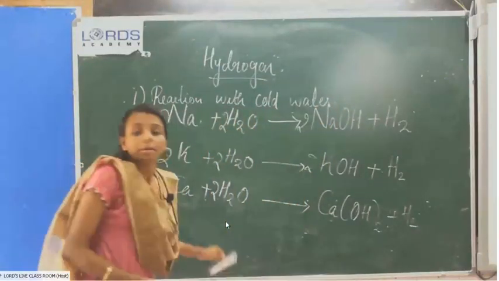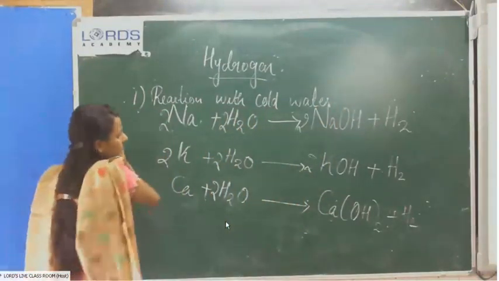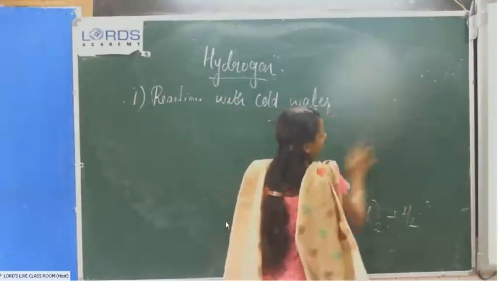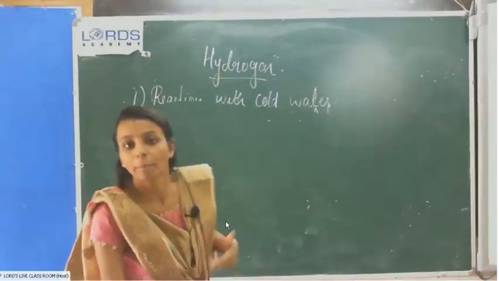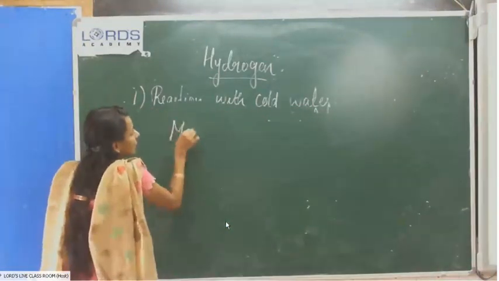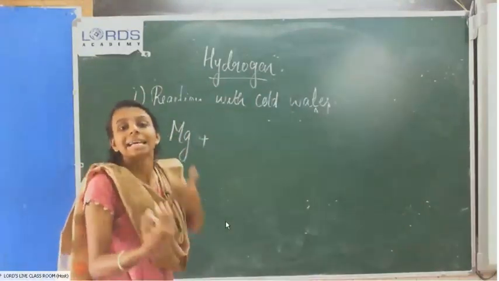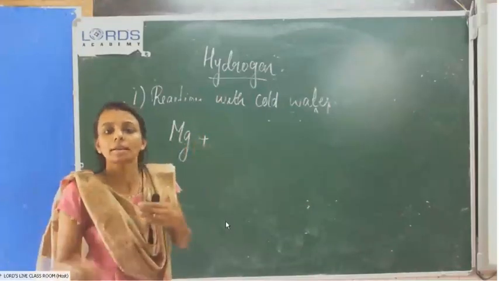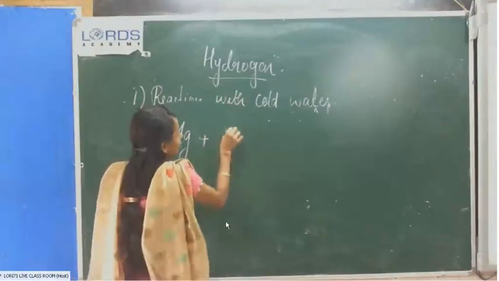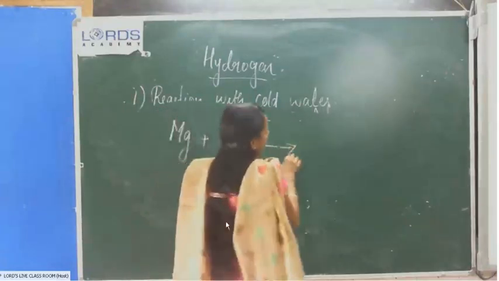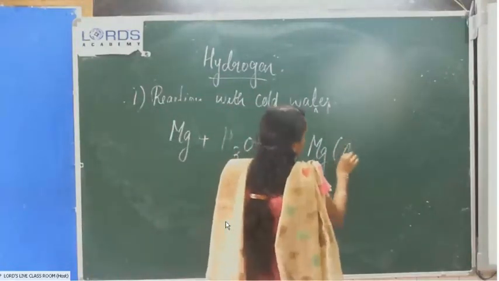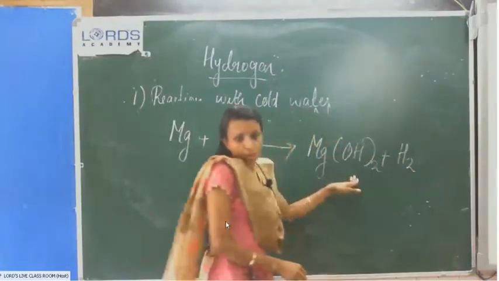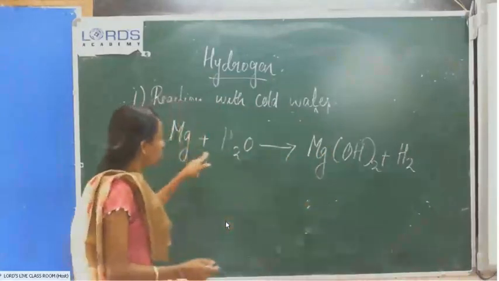Next one, metals reacting with hot water. In the metal activity series, next is magnesium. The important thing is that magnesium reacts with hot water and, like the previous examples, produces the corresponding hydroxide. Magnesium reacts with water to produce magnesium hydroxide, Mg(OH)2, plus H2.